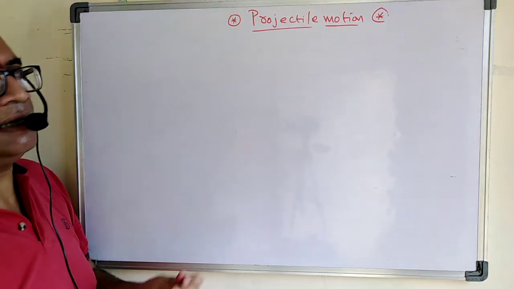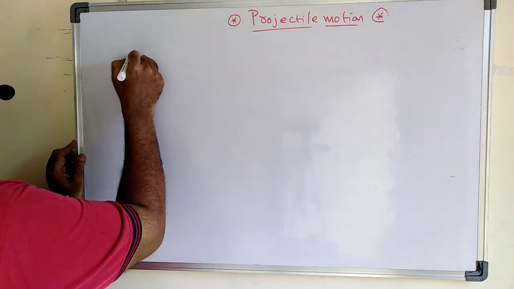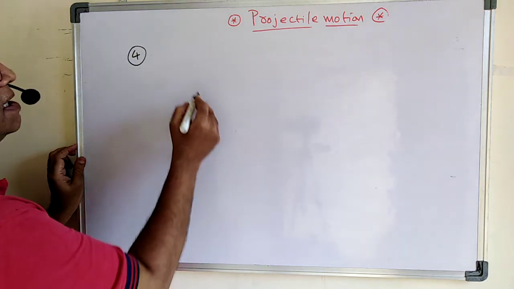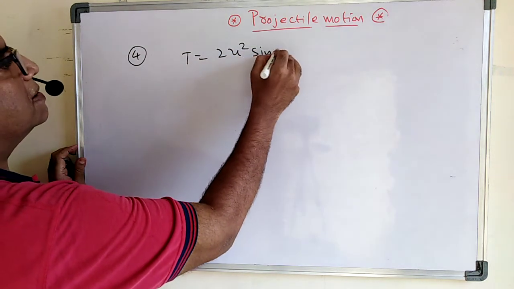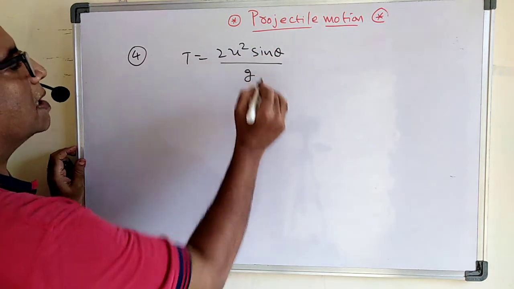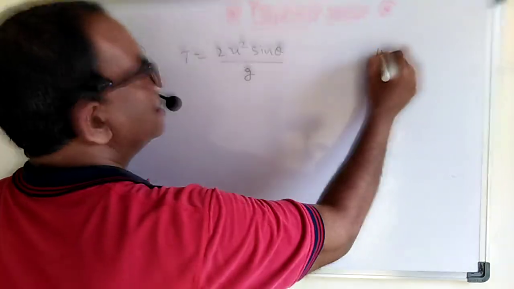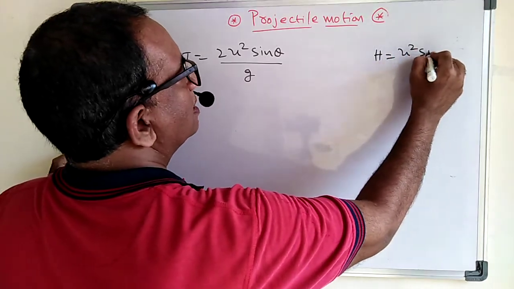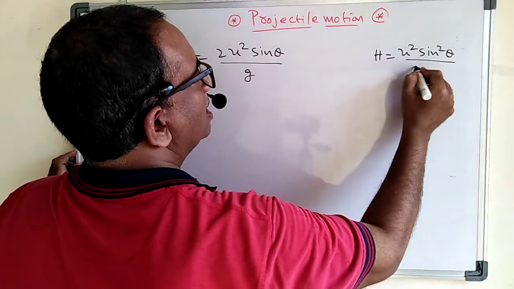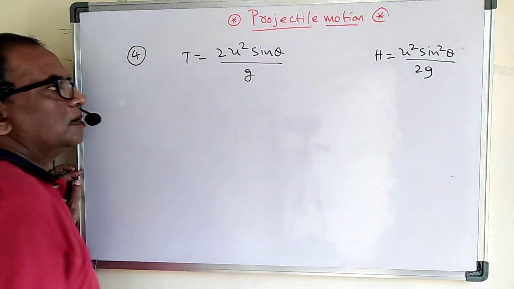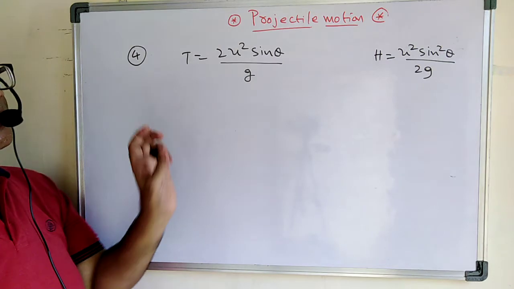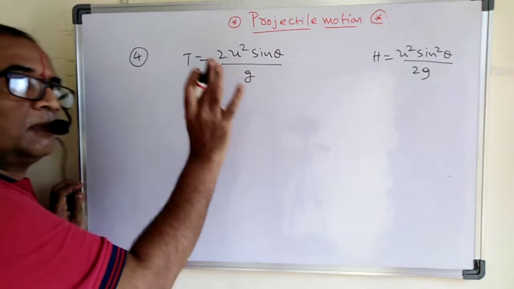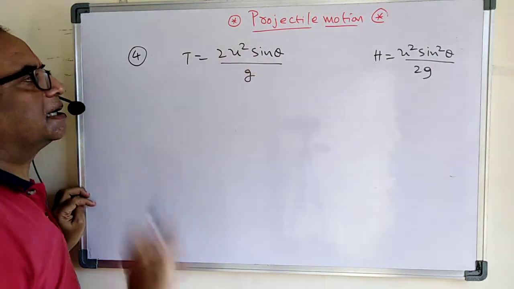Now look at another one. Let us say we have here, look at the fourth point. We have here time is equals to 2u sine theta by g. And if we have here height is equals to u square sine square theta by 2g. Now let us see the relation between height and the time of flight. This is not complementary angles, in a general case.